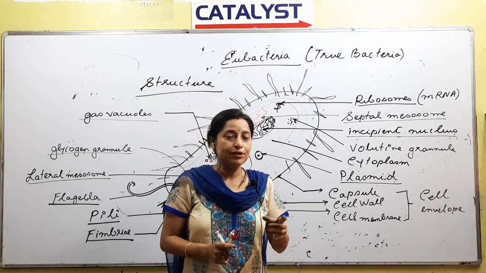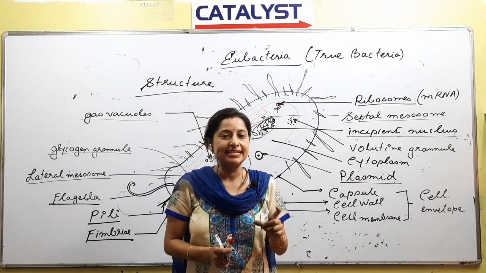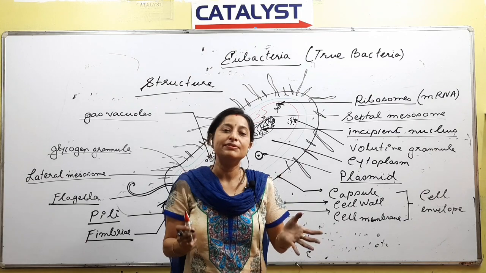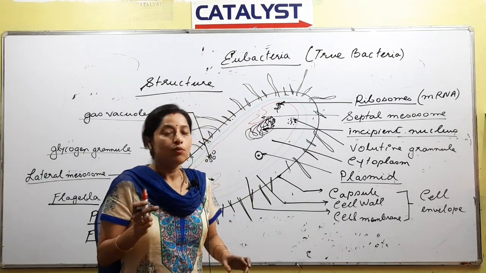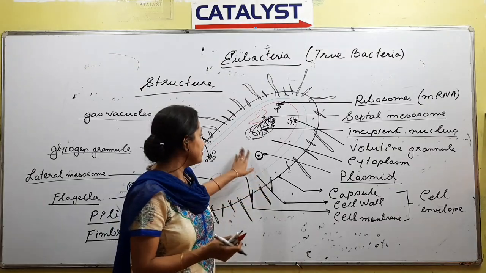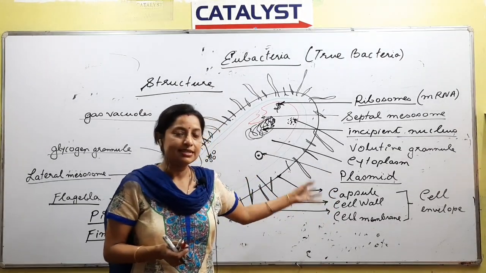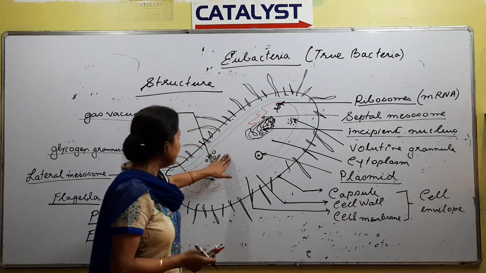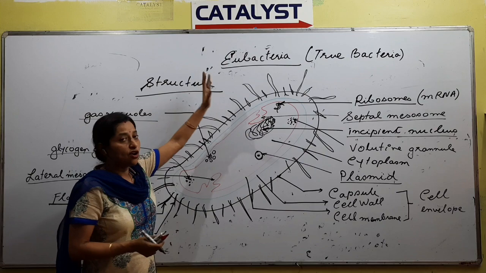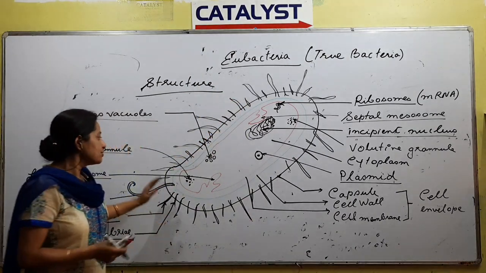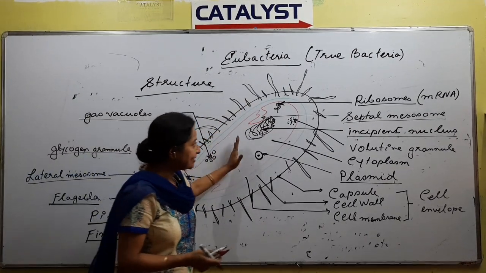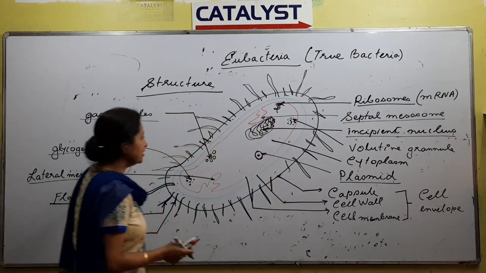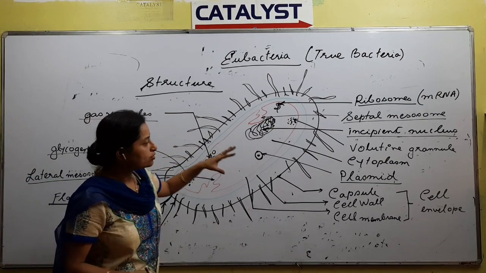Because the structures we will study in the next lesson on the cell, we will study the structure of both eukaryotic cell and prokaryotic cell, no? So at that time what we will be discussing is only the prokaryotic cell, because eukaryotic cell is something that we have discussed now. So we can just go superficially, because details we will do here. Coming back to this one, we are talking about the structure of a bacteria or structure of eubacteria. So we are talking about a rod shaped bacteria. The structures we find inside this bacterial cell are the things that we often see, right? We need to know information about each of these things.